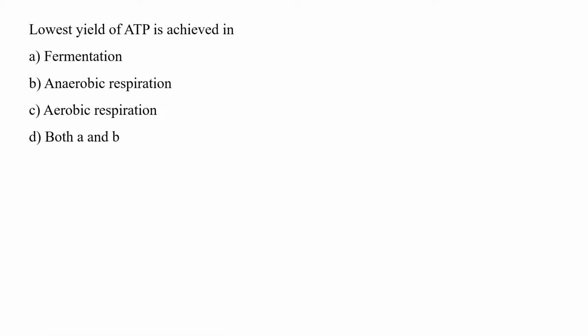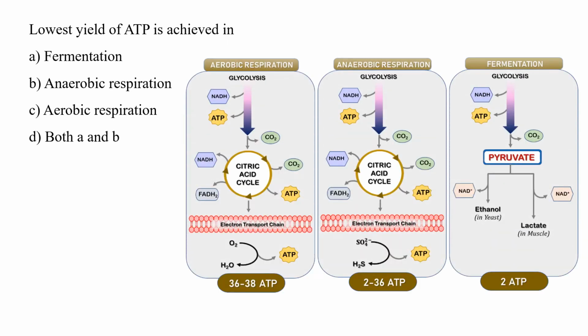Lowest yield of ATP is achieved in fermentation, anaerobic respiration, aerobic respiration, or both A and B. Generally, aerobic respiration yields you the highest amount of ATP, that is around 36 to 38 ATP after complete electron transport chain. Anaerobic respiration, which does not involve oxygen as a final electron acceptor, rather they use sulfate, nitrate, or even carbon dioxide as a final electron acceptor and may continue up to electron transport chain.